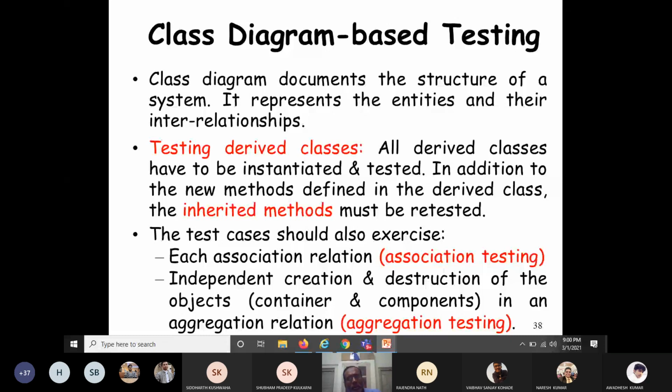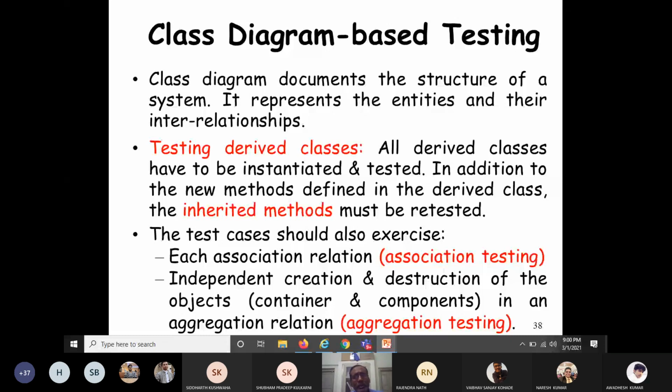So the class diagram documents the structure of a system. It represents the entities and their interrelations, the different entities present in the system and their interrelationship. So now how to design test cases? Now let's see testing derived classes. Suppose class B is derived from class A. How to test it?